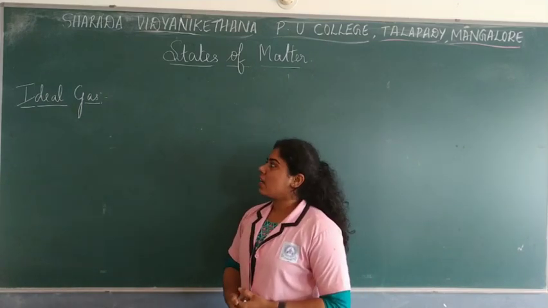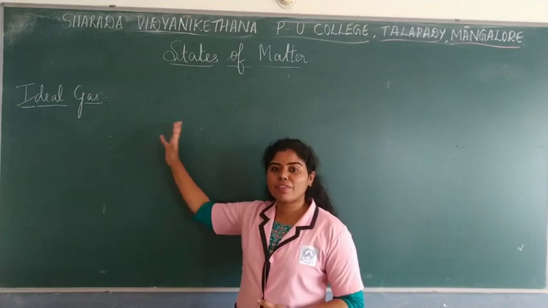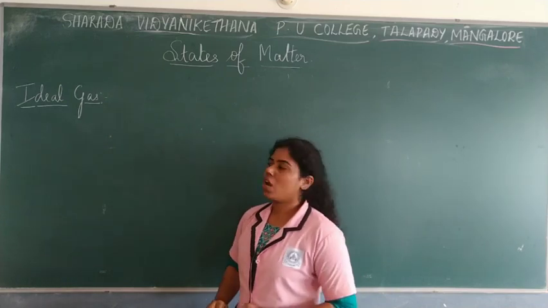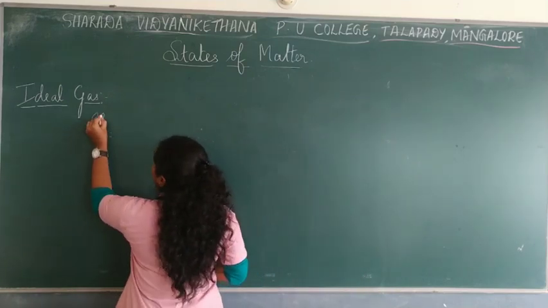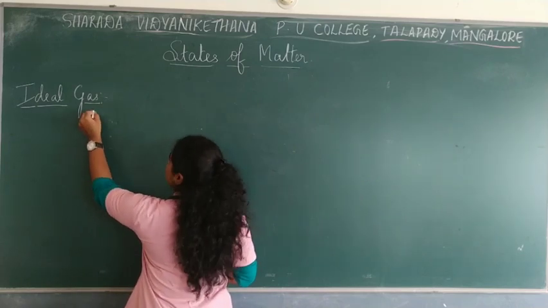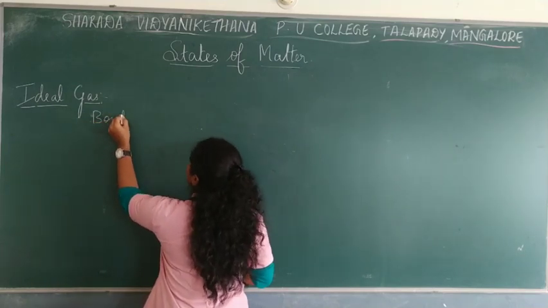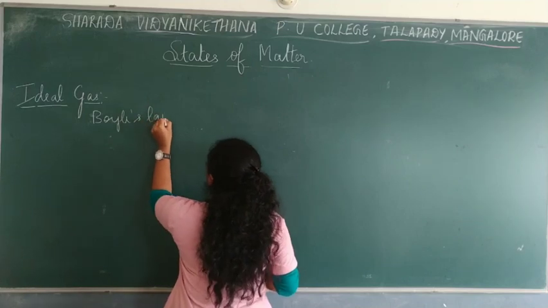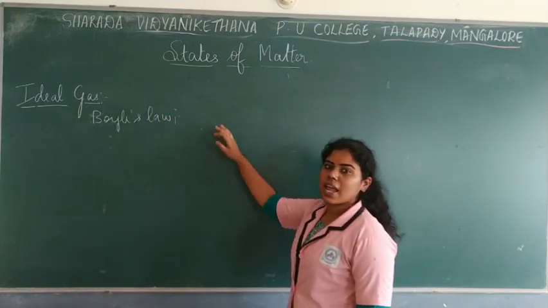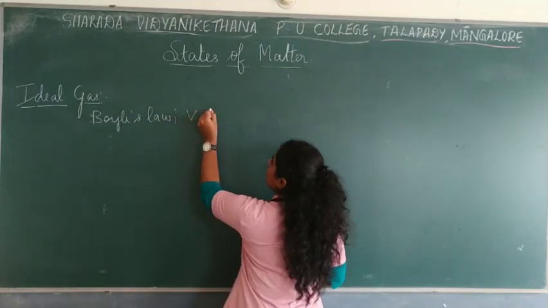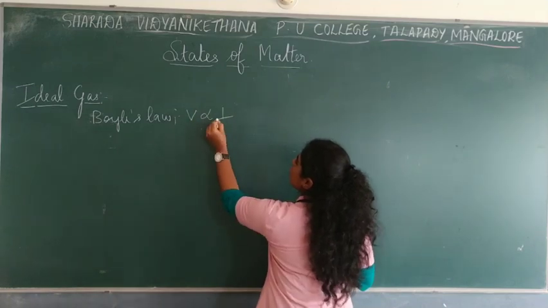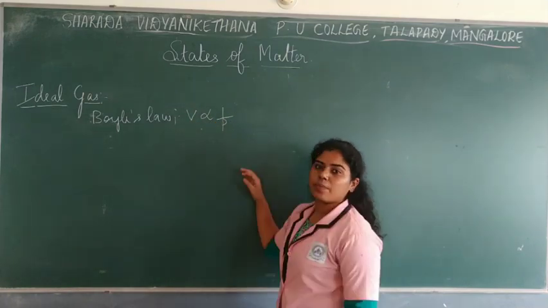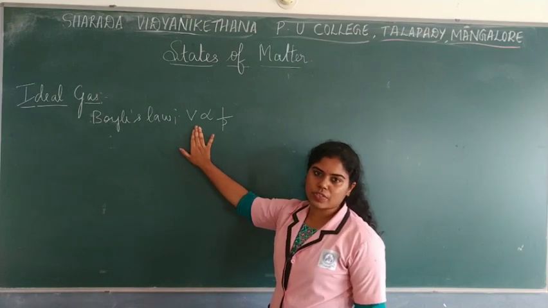As I said, this is a combined form of the laws which you have studied. Starting from Boyle's law: what does Boyle's law say? That volume is inversely proportional to pressure, right? So this is the first equation which we have studied.